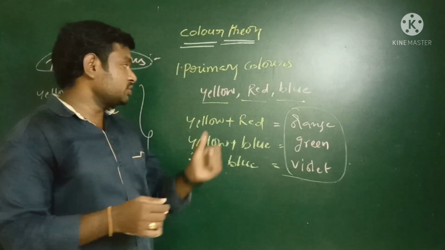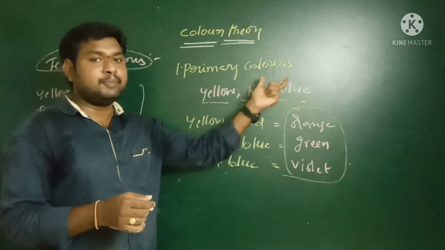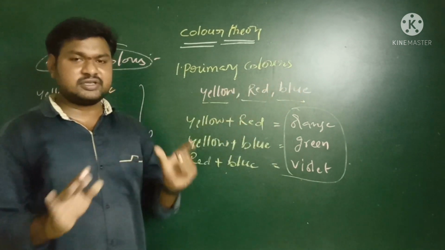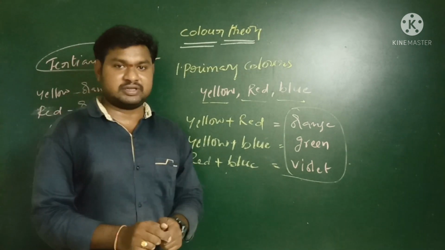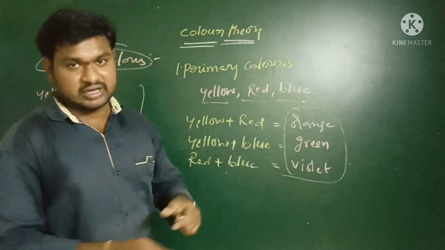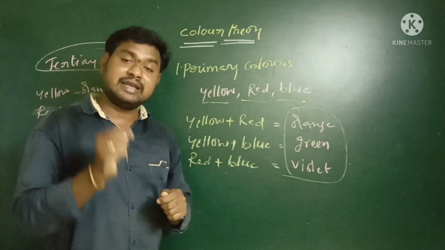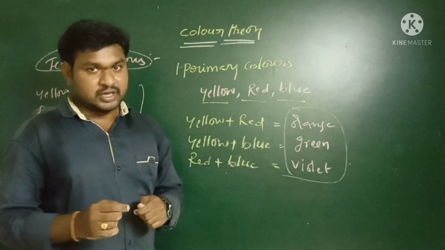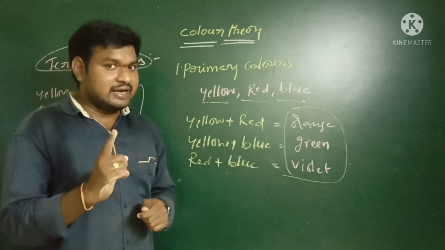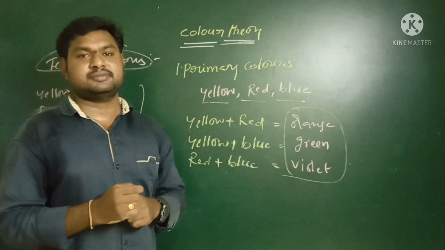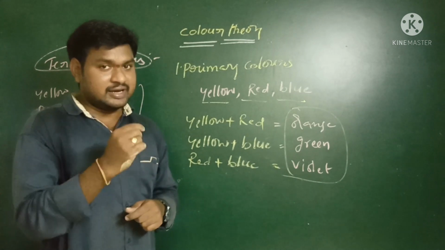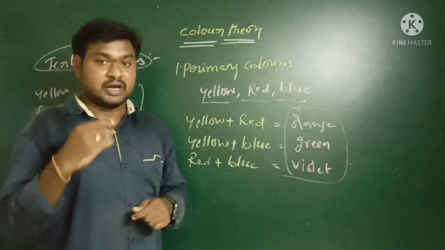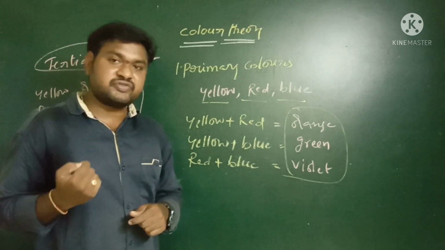So we remember one thing. Primary colors are the very most important. Those are called yellow, red, blue. Okay, this is the basic information about the color theory. So we remember one thing. Among all these 7 colors, violet, indigo, blue, green, yellow, orange, red, red color has the highest wavelength and violet color has the least wavelength.